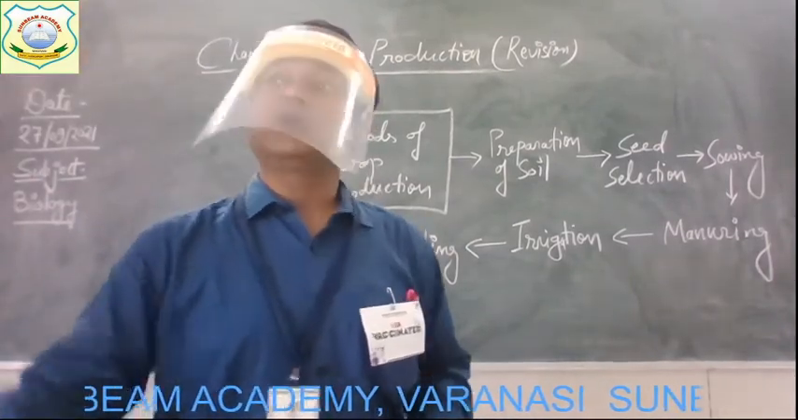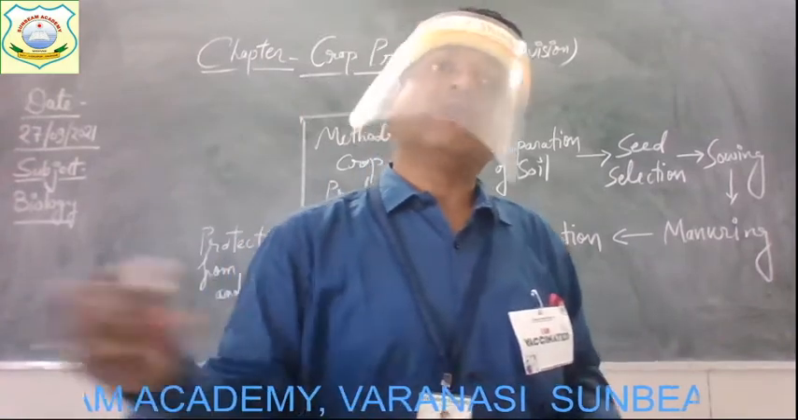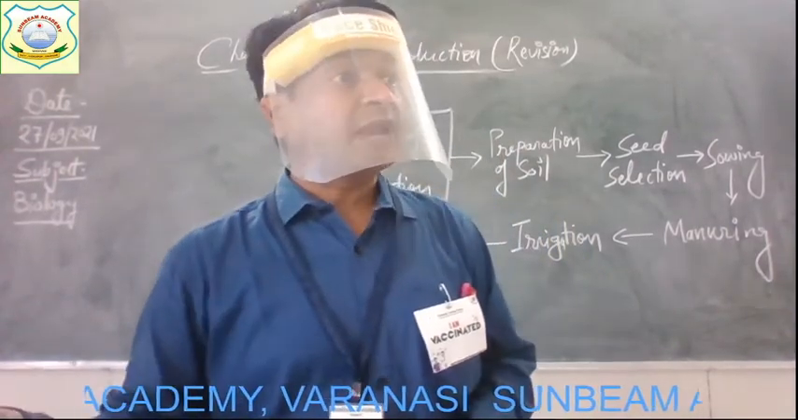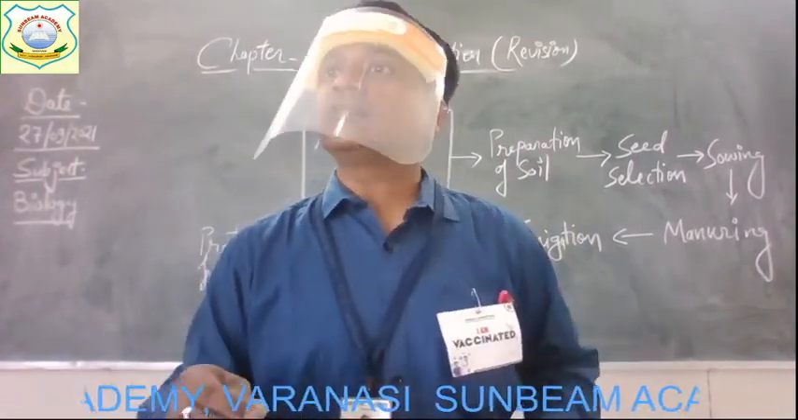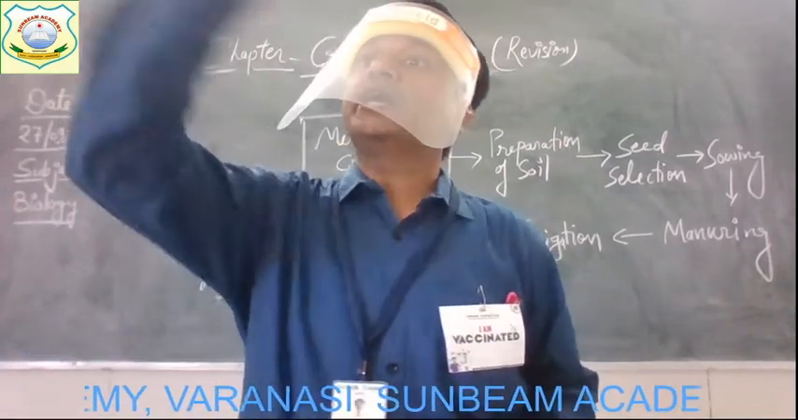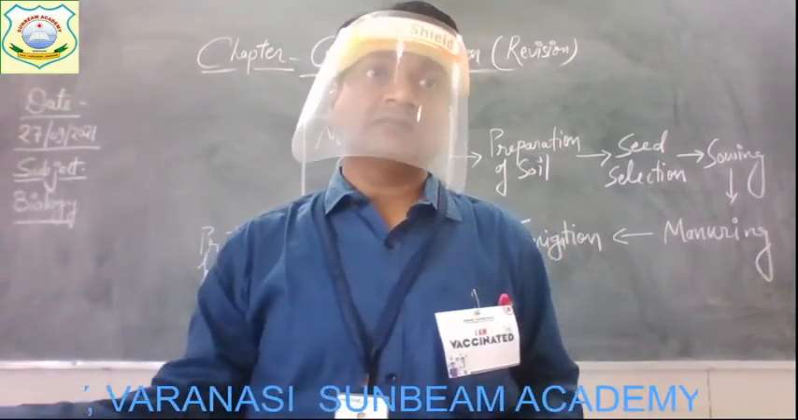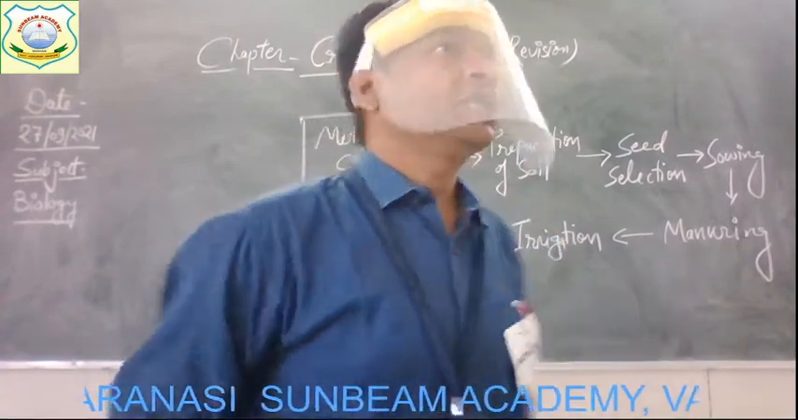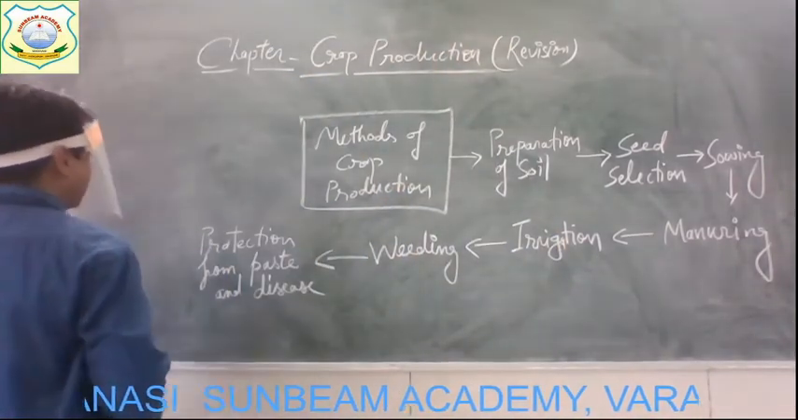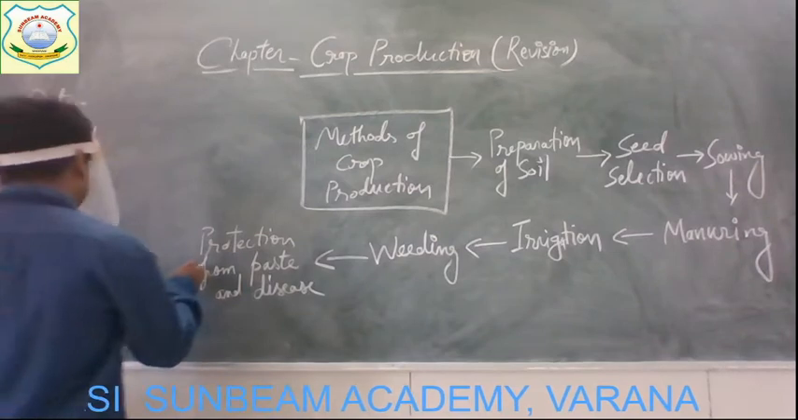To protect the plant from fungus, fungicides are used. To protect the plant from insects, insecticides are used. But all together they are known as pesticides. Now, after protection of the plants from the pest, the next step is